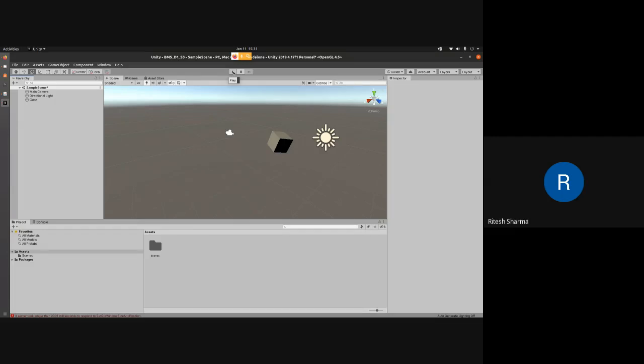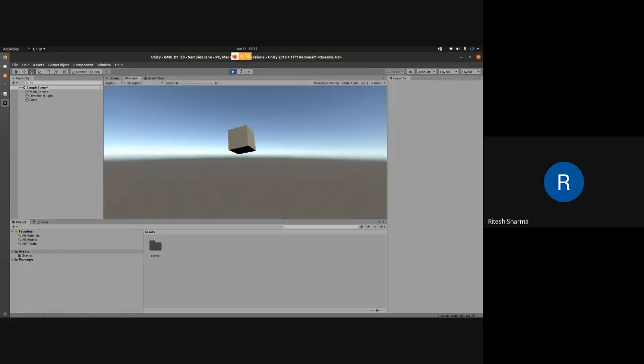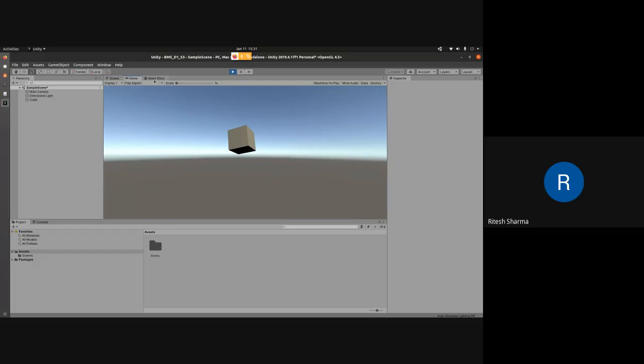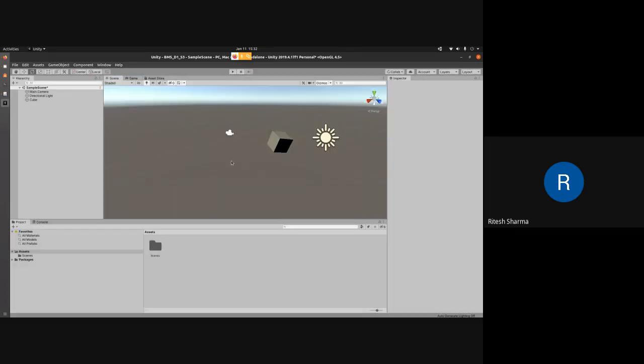So right now there is no animation in this. When you click on it, it by default comes to the game mode. So even if you are on scene or asset store, it will come to the game window, which is the window where the actual application is happening. So right now you can see it is just static. There is nothing. Why? Because we haven't made any script for it to rotate. Okay, which brings us to another aspect of it, which is scripting.